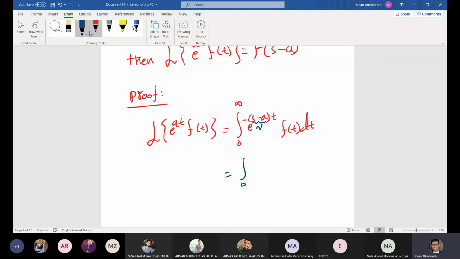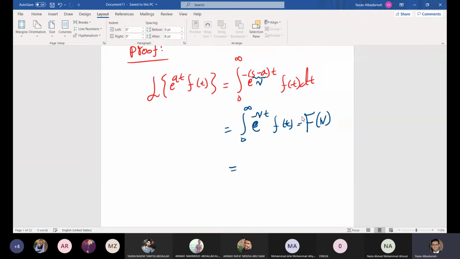So here we have the integral from 0 to infinity of e to the power minus vt f of t. And what do we get here if we substitute v in here? What do you think? What is the integral of e to the power minus vt f of t in terms of the Laplace transform of f of t? This one is F when s is equal to v, so basically F of v, where v is equal to s minus a. So finally, what we get here is F of s minus a.